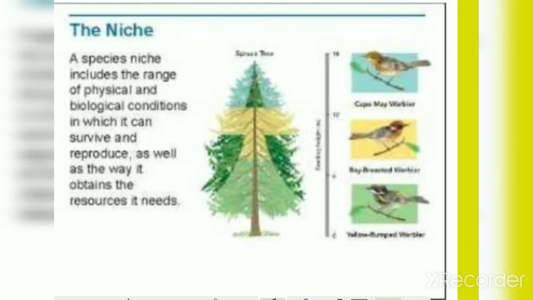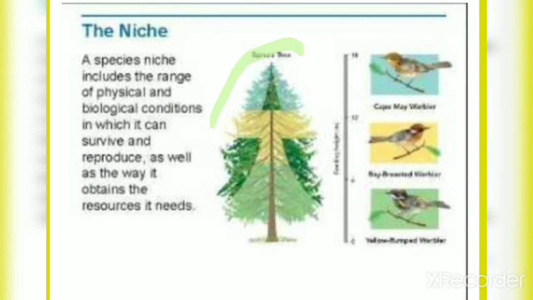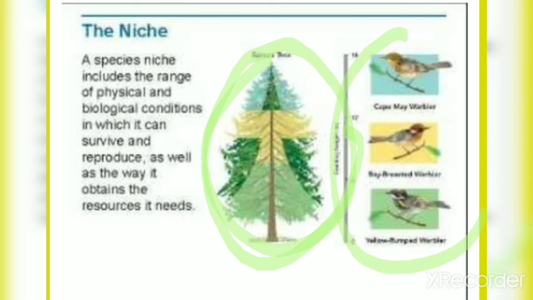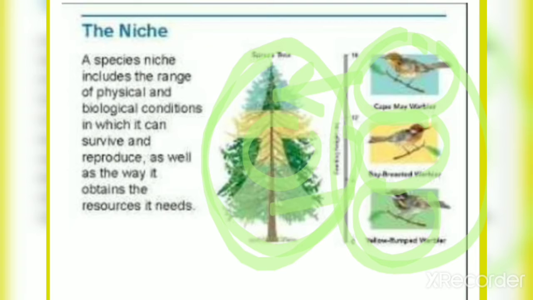Now see, I will tell you that this is a whole tree. In this whole tree, these three birds are living, but this bird lives in the upper part, this bird lives in the middle part, and this bird lives in the lower part. So what does it mean?